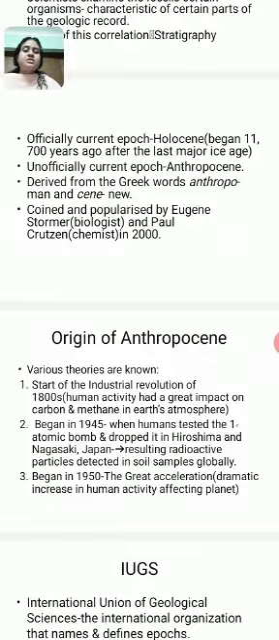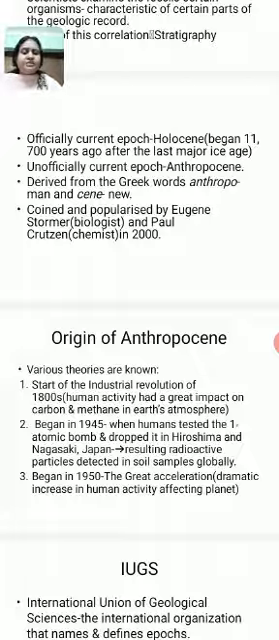Now, how does such an age originate? Is there an existence for such an age? And if so, how does this age originate? That is a question, and various theories are known regarding the origin of Anthropocene. The first one is that most scientists and philosophers believe that Anthropocene began with the beginning of the Industrial Revolution in the 1800s.